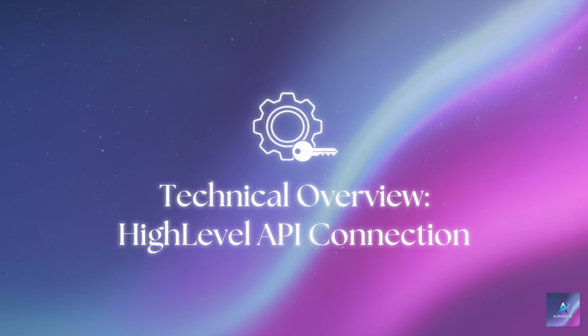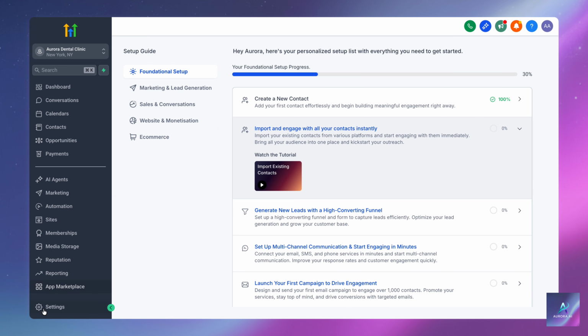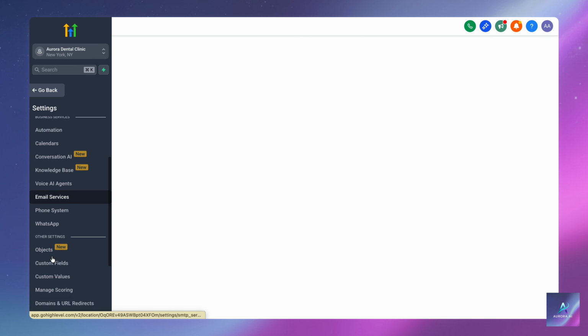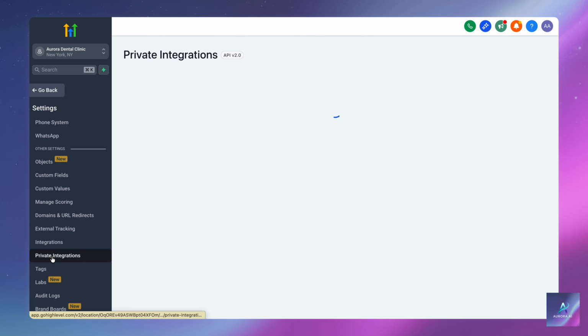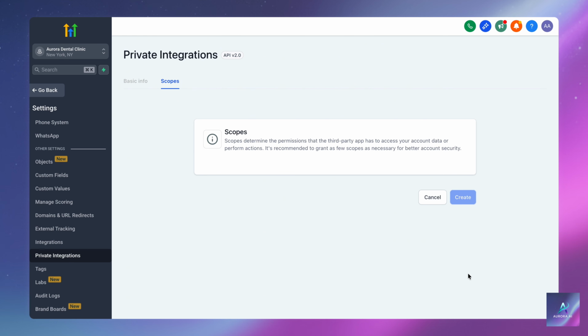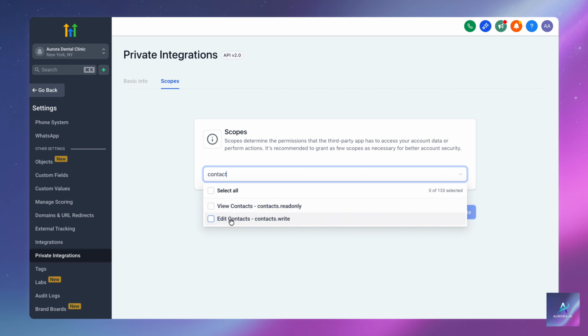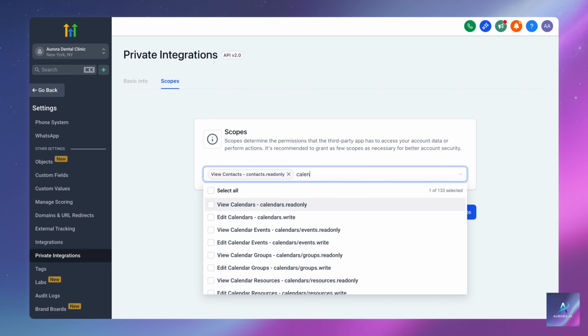Now, let's look at the simple process for authenticating with HighLevel's API. For this, we use a HighLevel private integration key. To get this key, go to your Settings menu within HighLevel, then select Private Integration. Click Create New Integration. Under the required scopes, you must select 2 critical permissions, contacts.read-only and calendars/events.write.